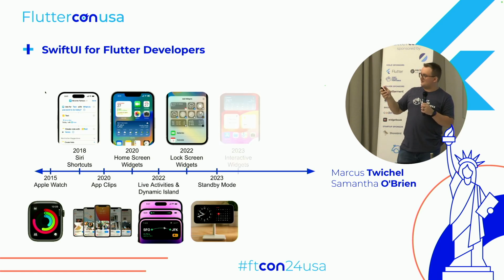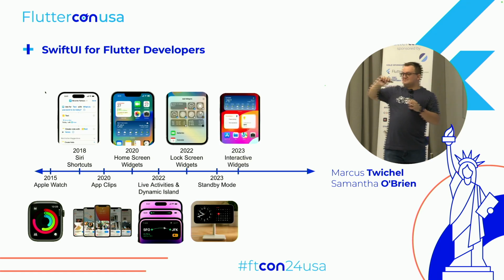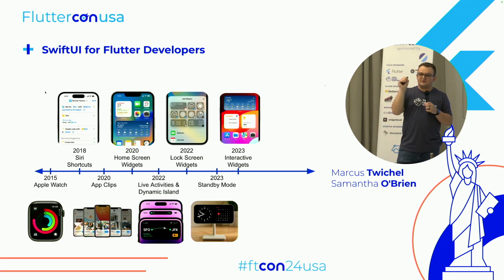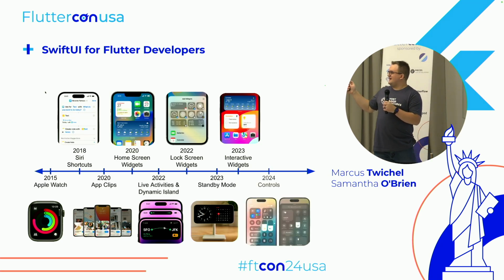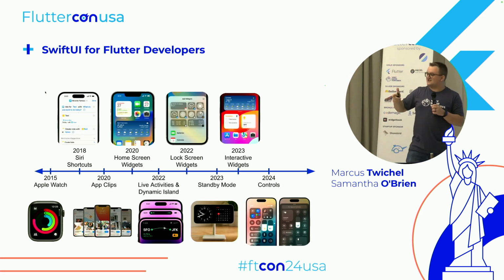So it's another way people can interact. In 2023, widgets became interactive, so like in reminders, you can check on and off a list, or you can control your lights right from your home screen. And then just earlier this year, we got controls. Actually, this just shipped in iOS 18 on Monday.